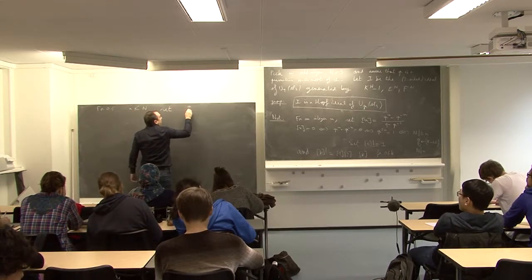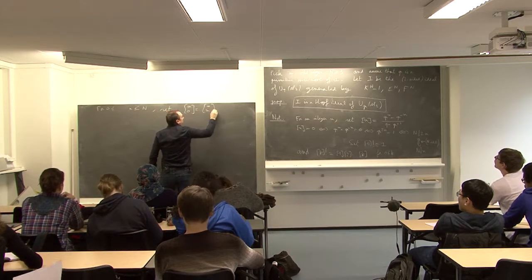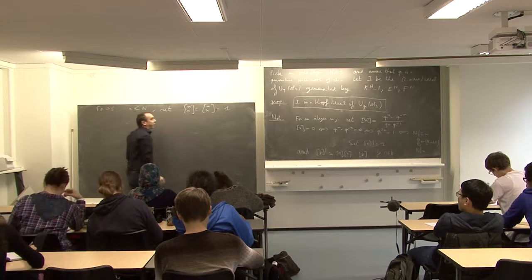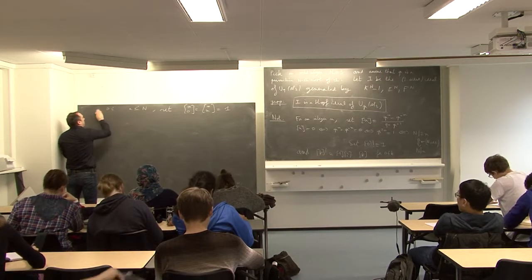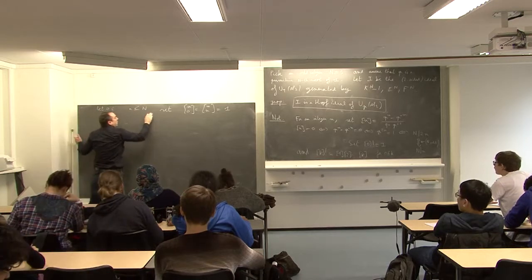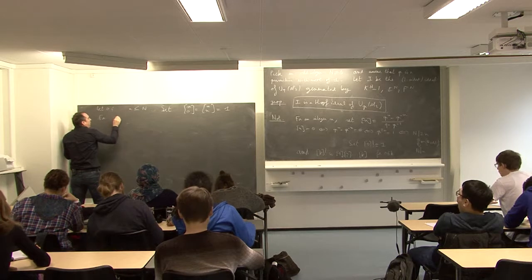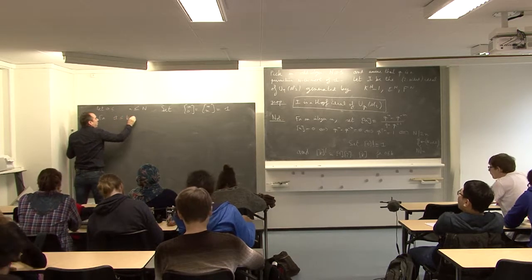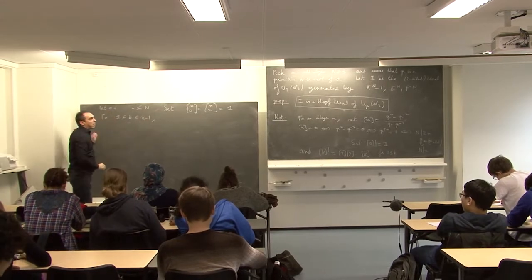We set the cases k equal 0 and k equal n to be 1. And for k between 1 and n minus 1, what do we have?